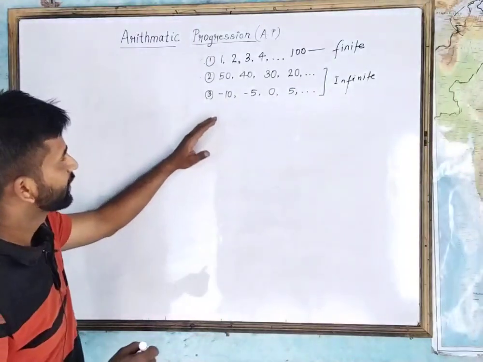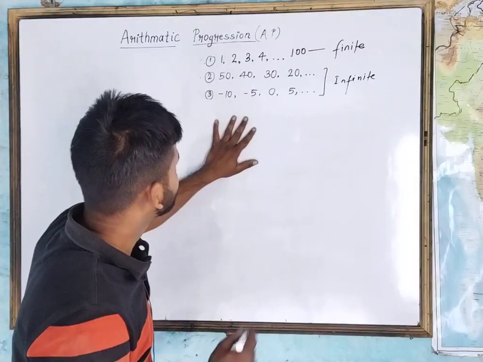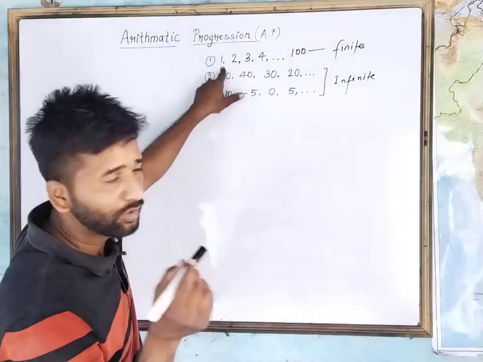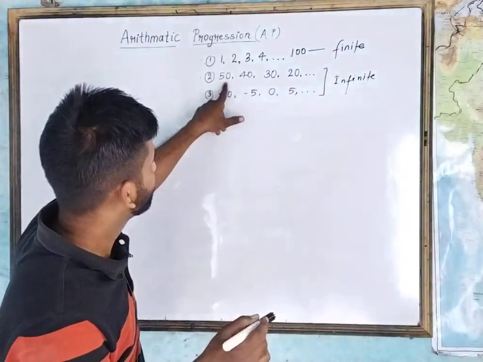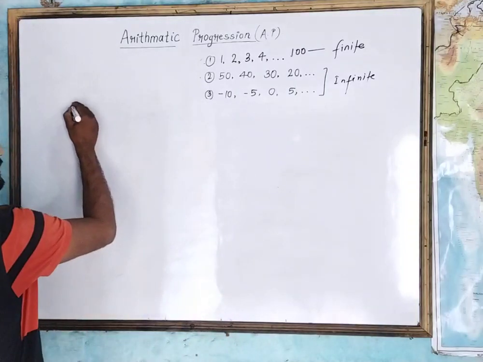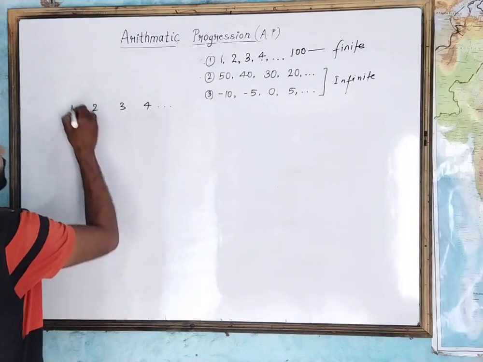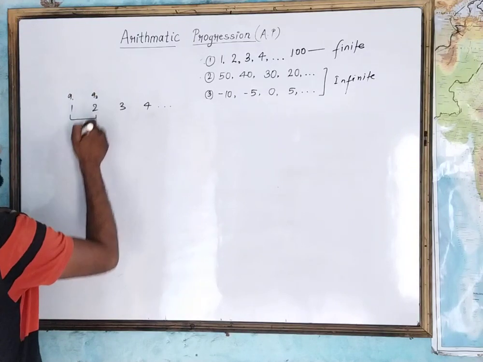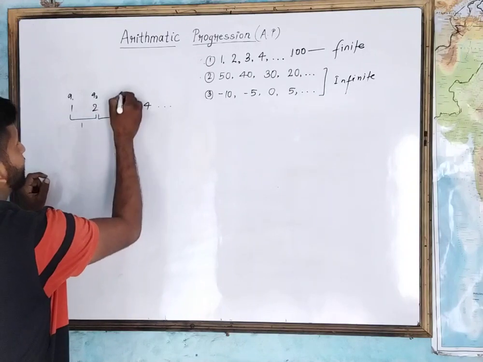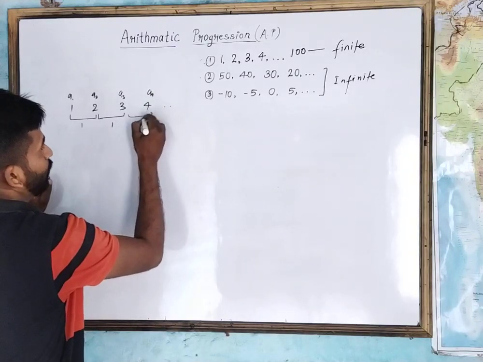If you see carefully, you will observe that all the three series are following certain patterns. For example, the difference between any two consecutive terms in the first series is constant. The difference between any two terms in the second series is also constant. For example, if I write 1, 2, 3, 4 and so on, then the difference between the second term and the first term is 1. The difference between the third and second term is also 1, and the fourth term and third term is also 1.